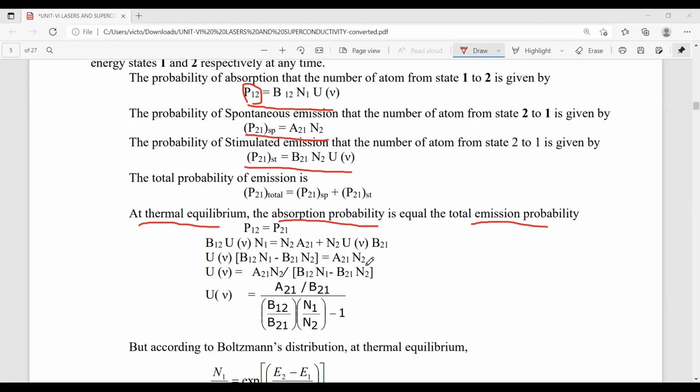Now write the U nu terms on one side, and take U nu common.